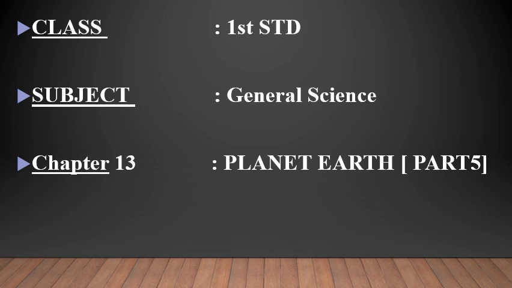What is planet Earth? The Earth is the only planet that has life on it. It is the only planet which has water in the liquid form and has enough oxygen for living things to breathe comfortably. Then what is a globe? A globe is a small model of our planet. Our planet is covered with 71% of water. Most of the water is either frozen or salty, so it is undrinkable.